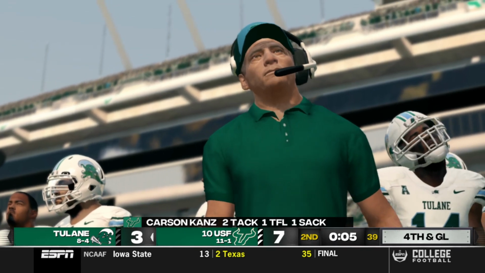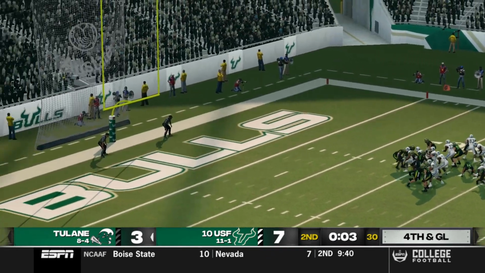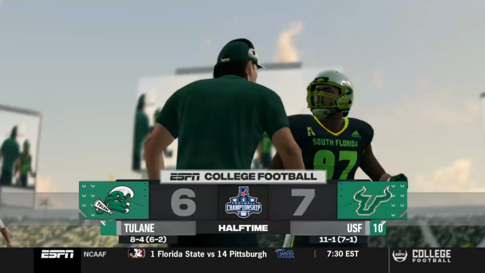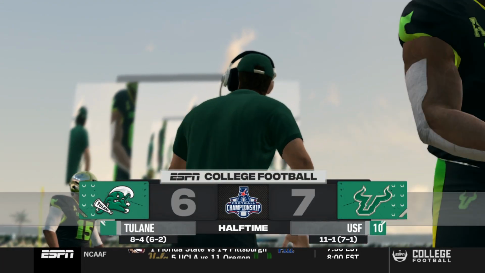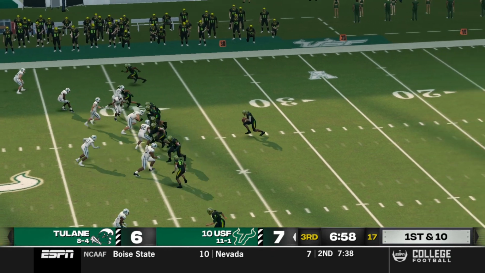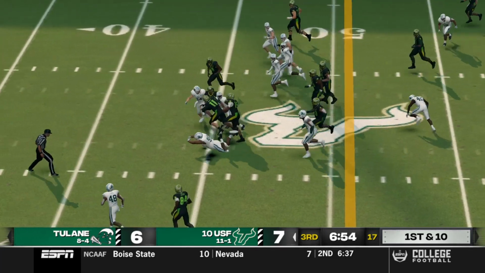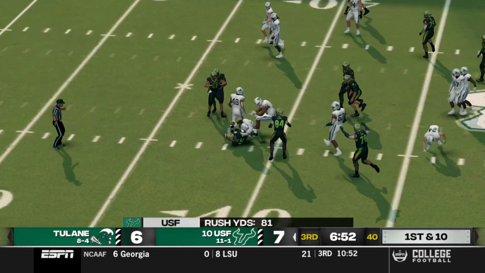Sterling LeMasters cannot let that happen as Carson Cans gets the sack last time out, and Tulane will get a field goal up. It's a 1-point game at the half. Coming out of the half, though, USF trying to take over this football game with their talent, and Chris Mayhew is the one to lead that drive.